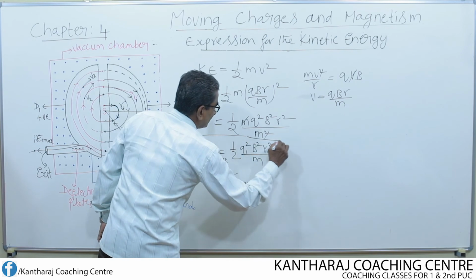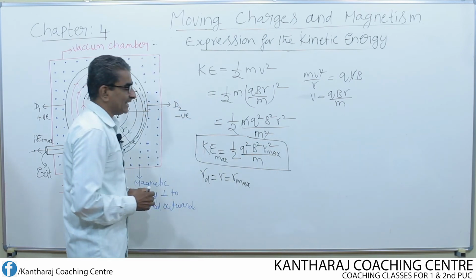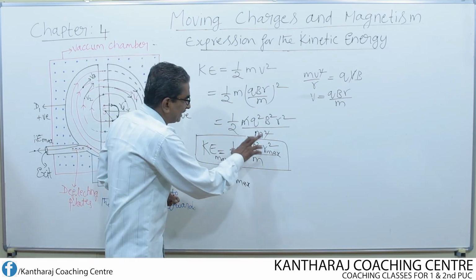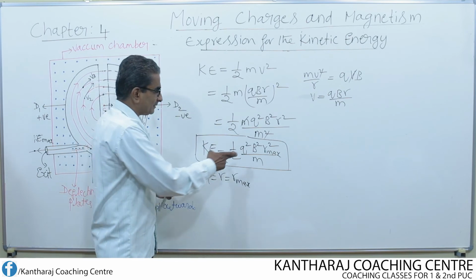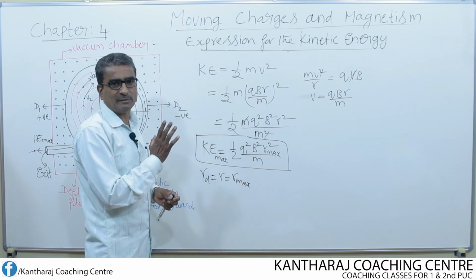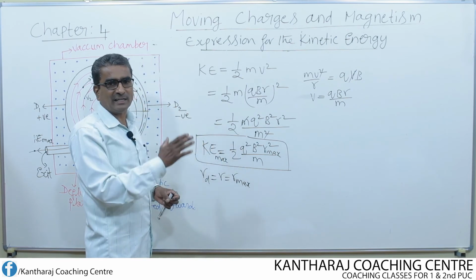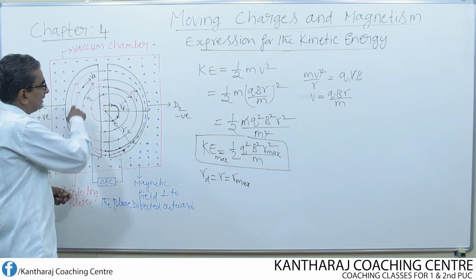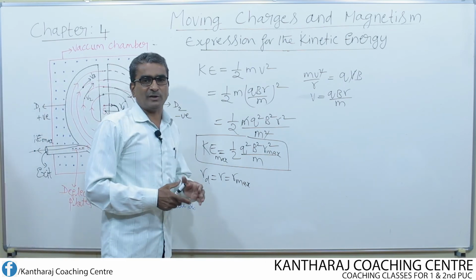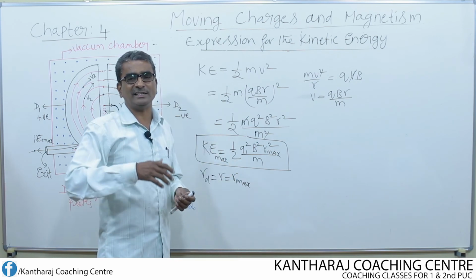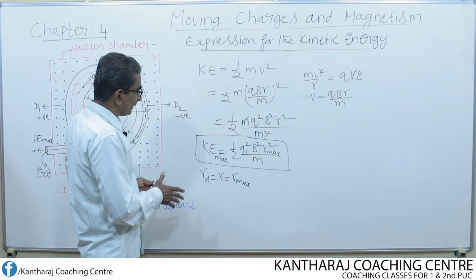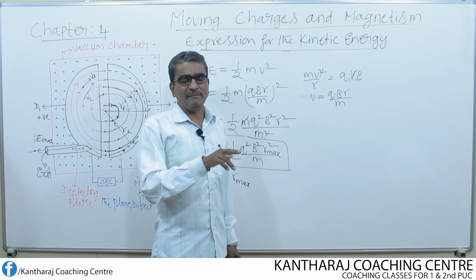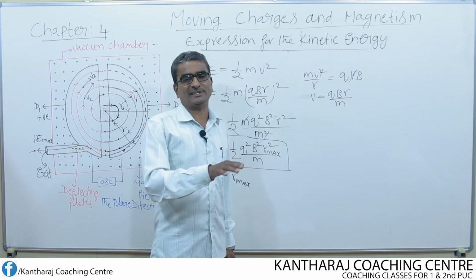So this is the expression for the kinetic energy, and it is very clear from this equation that kinetic energy depends on the radius of the semicircular path, because the magnetic field remains constant, the mass of the charged particle remains constant, and the charge of the particle also remains constant. Only R is changing continuously, since the particle is undergoing spiral motion. For spiral motion, the radius always continuously increases. Therefore, kinetic energy depends on R, but the frequency and the time period do not depend upon the radius.